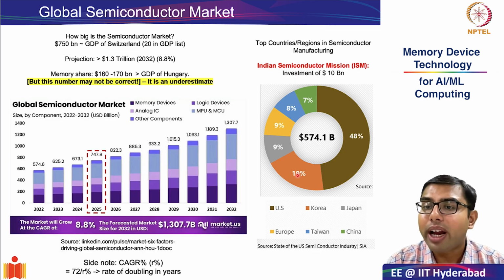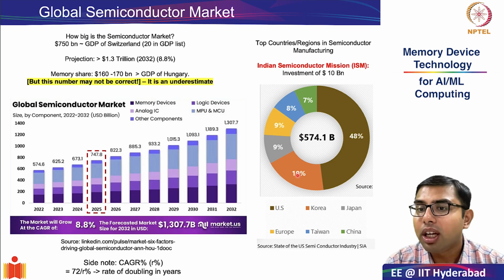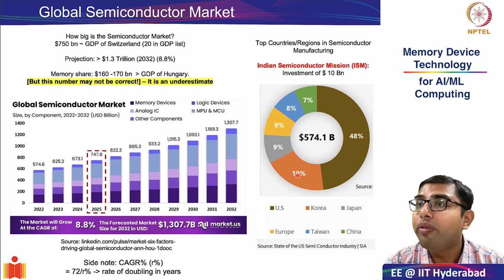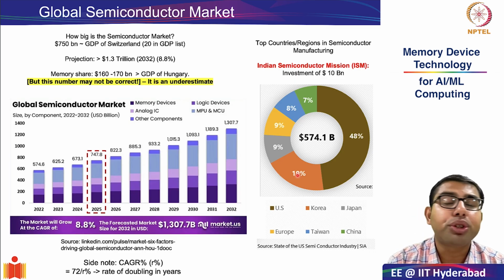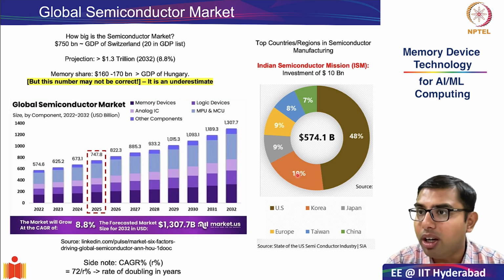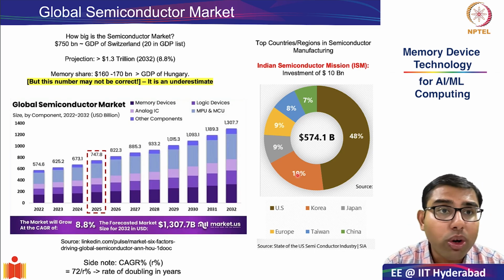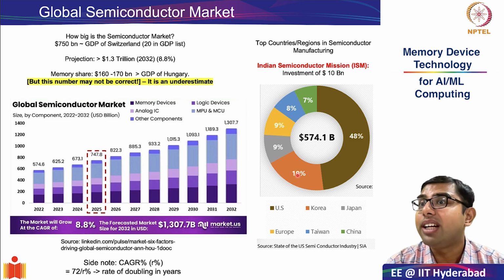Why is the United States such a powerhouse when it comes to semiconductor manufacturing? It has got to do with the fact that most of the large foundries in the world, whether it belongs to Intel or Global Foundries, are all in the United States.